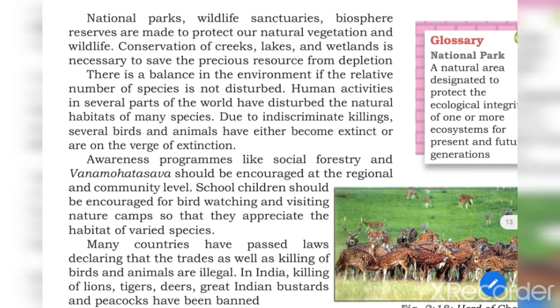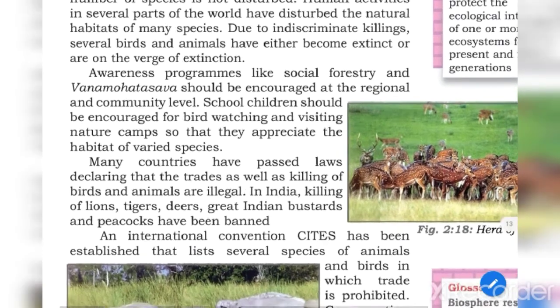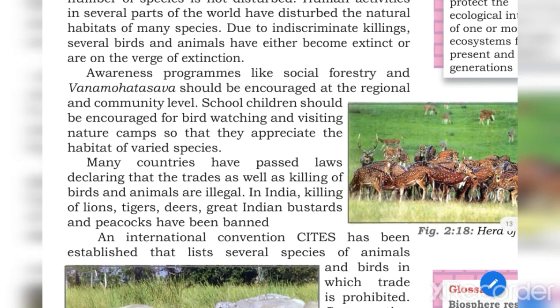So the government started Van Mahotsav. You must have heard about Van Mahotsav. Awareness programs like social forestry and Van Mahotsav should be encouraged at the regional and community level. Right? No doubt, as educated people we know that planting more and more trees, afforestation, is important. But at the regional level where these forests are, we need to do it at the regional and community level. School children should be encouraged. From our school we are doing plantation. So this type of program should be done frequently, and people should be made aware also.